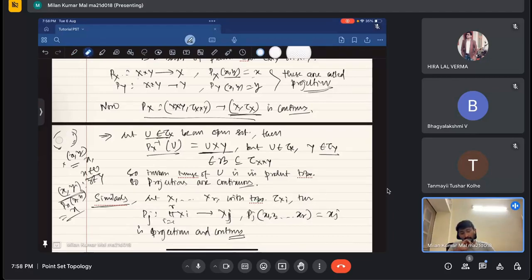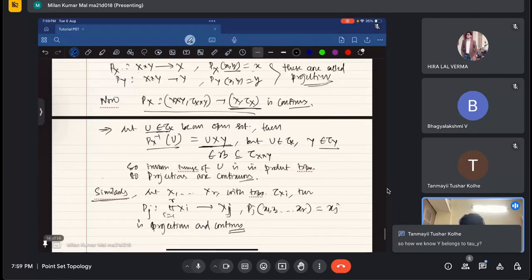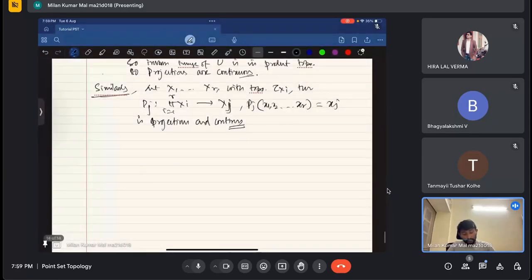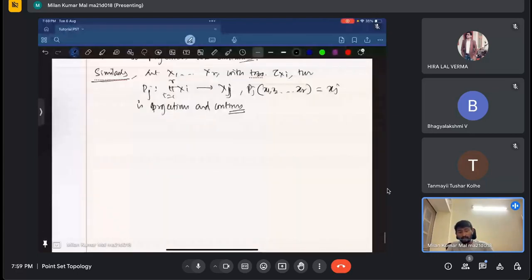Hopefully this pre-image is clear, but also note what B is: U cross Y. So how do we know Y belongs to tau? That is by definition. What is the definition of topology? I have not stated the definition today, but the definition is that the first condition is that the full set and the empty set are elements of the topology. What I am saying is, I just need to show that Y belongs to tau Y.